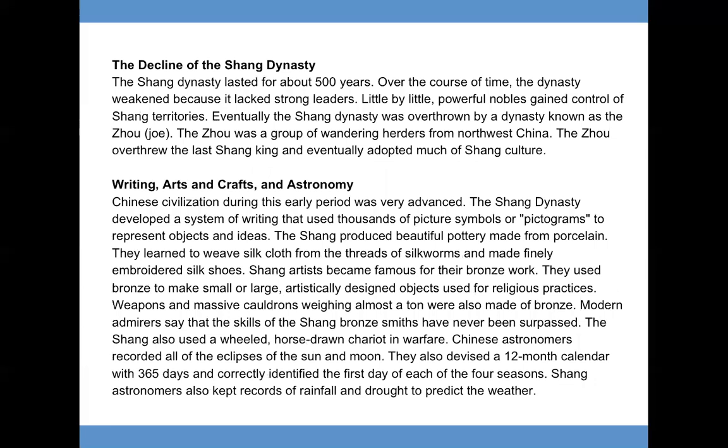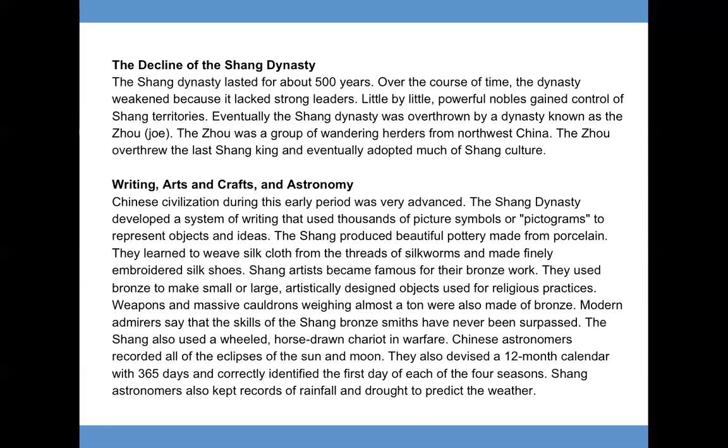The decline of the Shang dynasty. The Shang dynasty lasted for about 500 years. Over the course of time, the dynasty weakened because it lacked strong leaders. Little by little, powerful nobles gained control of Shang territories. Eventually, the Shang dynasty was overthrown by a dynasty known as the Zhou. The Zhou were a group of wandering herders from northwestern China. The Zhou overthrew the last Shang king and eventually adopted much of Shang culture.